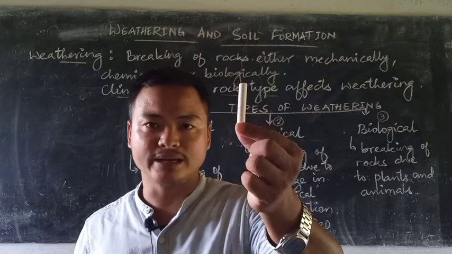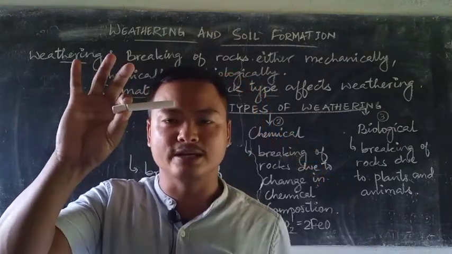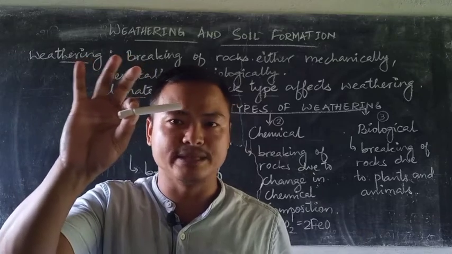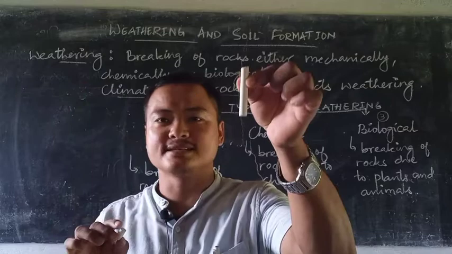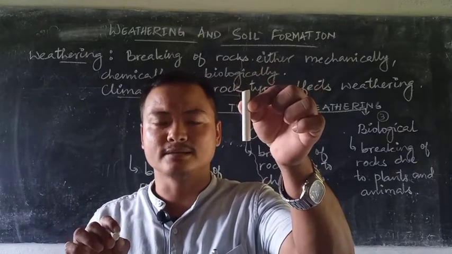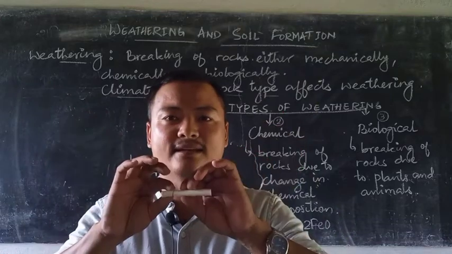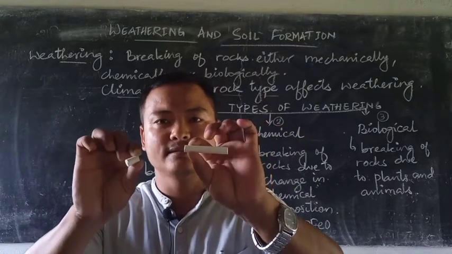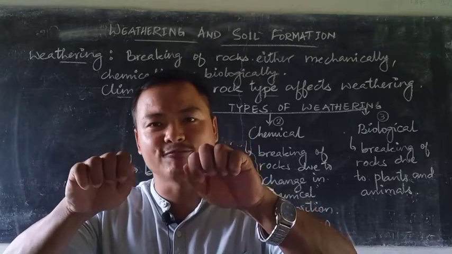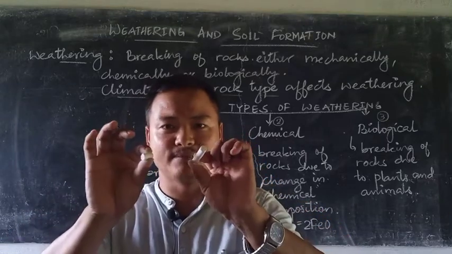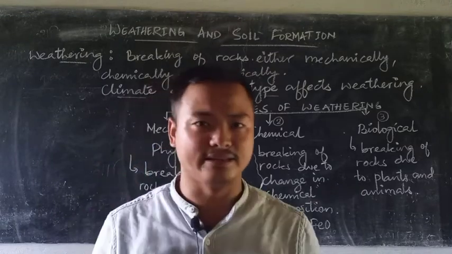Again, the chalk, the bigger one and the smaller one. Earlier, this chalk, before I broke it into two pieces, was one single piece. Now, when I break it into two pieces, the smaller part as well as the bigger part, both are white in color, both write white, and both are solid. If I crush it, then we have white powder coming out, all the same. There is no change in its chemical composition. So this is mechanical weathering.